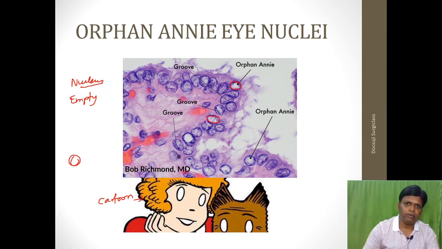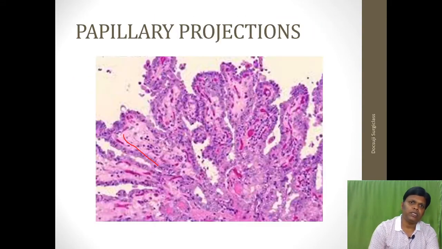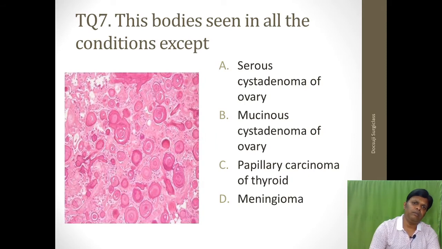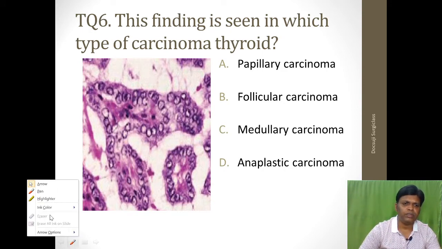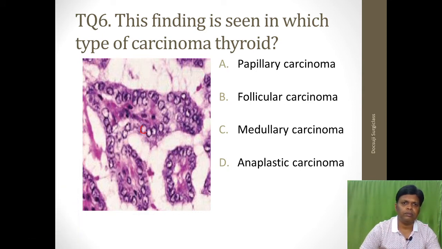And apart from that, you will have nuclear grooves. You can see the nuclear grooves. That is also very much characteristic of papillary thyroid carcinoma. This is the second feature. And the third one is the psammoma bodies. Before that, I will show the question number 6. What you are seeing is the orphan Annie eye nuclei. In this picture you can see multiple orphan Annie eye nuclei, which is suggestive of the answer: papillary carcinoma of the thyroid.